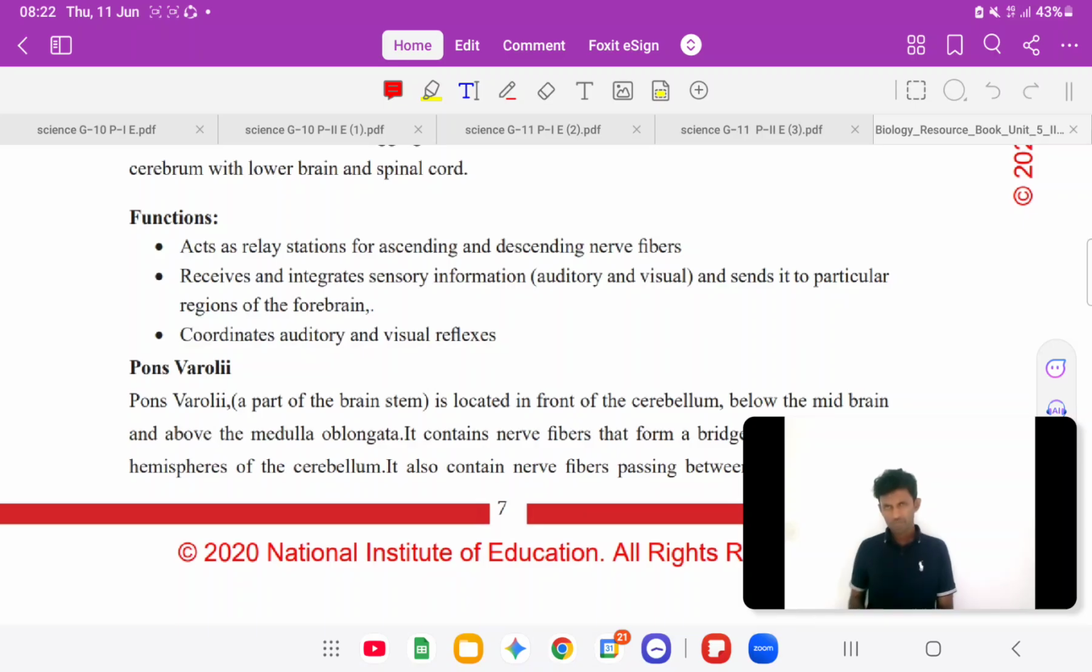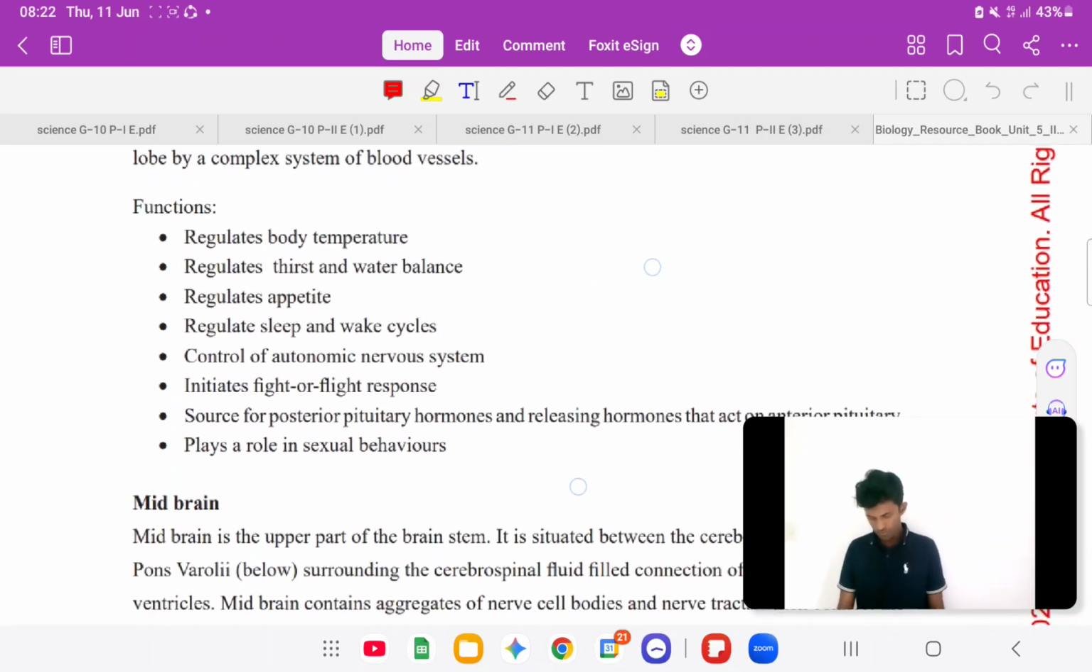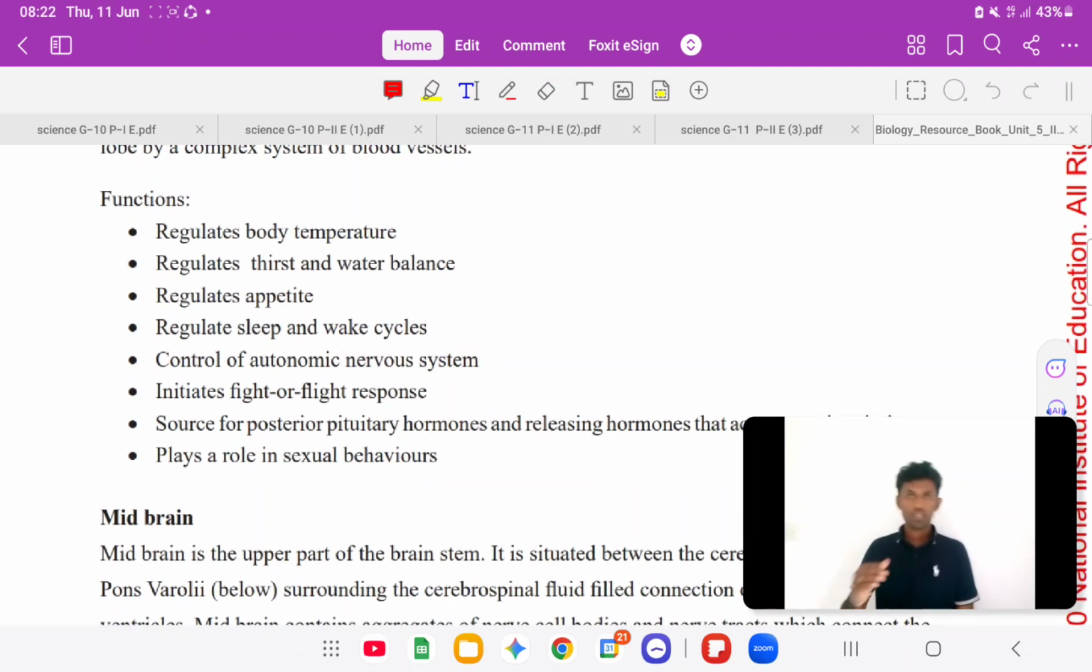Hypothalamus. What are the functions of hypothalamus? There is a big list here. Mainly you need to remember the sleep and wake cycle, which has come up often in papers. It regulates the sleep and wake cycle, and there is an autonomic center that can control the autonomic nervous system, especially to initiate the fight and flight response, and thirst and appetite. It controls thirst and appetite, and regulates body temperature. The hypothalamus has a particular center involved in controlling body temperature.